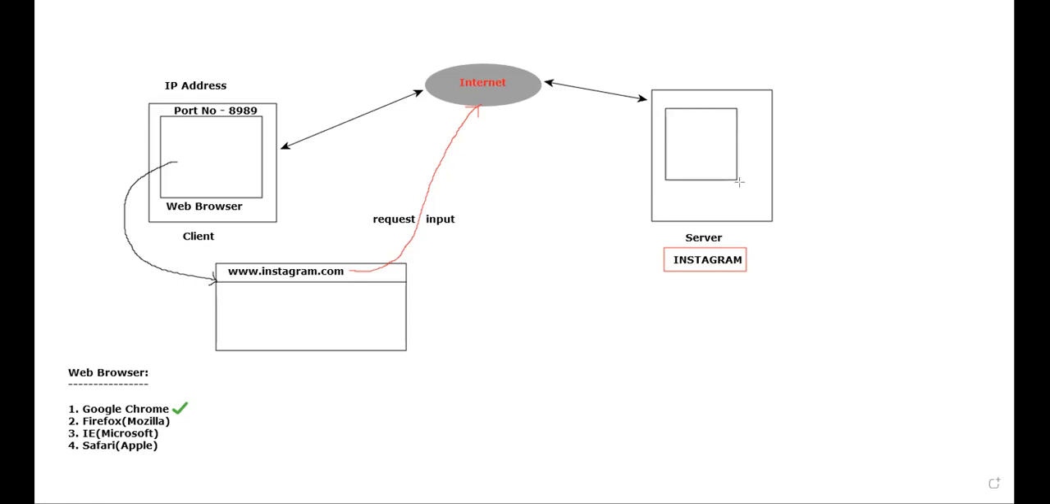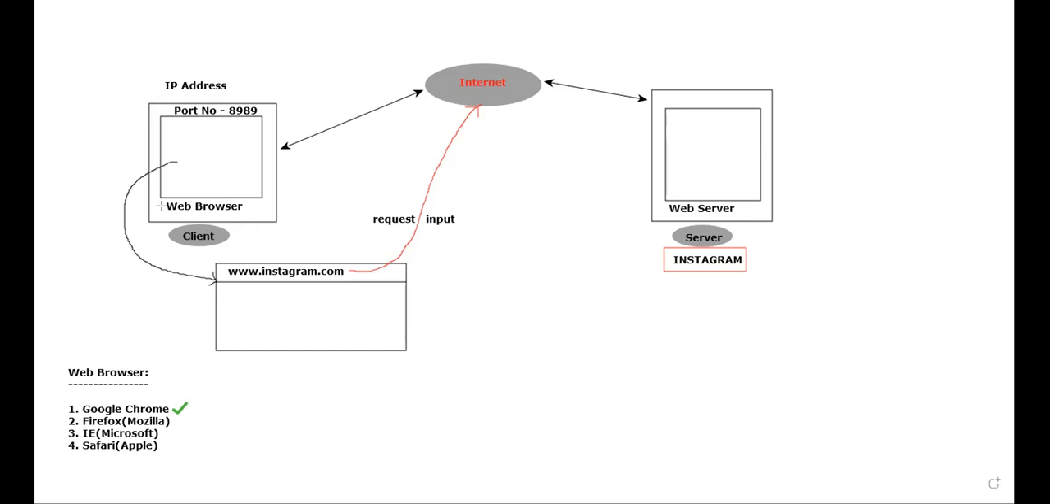Similarly, in order to provide the response, the Instagram application will be deployed or available within the software called a web server. Is that clear? Guys, don't get confused. See here, this is the client machine. This is the server machine. Within the server machine, a web server will be there. Web browser is a software, web server is a software.